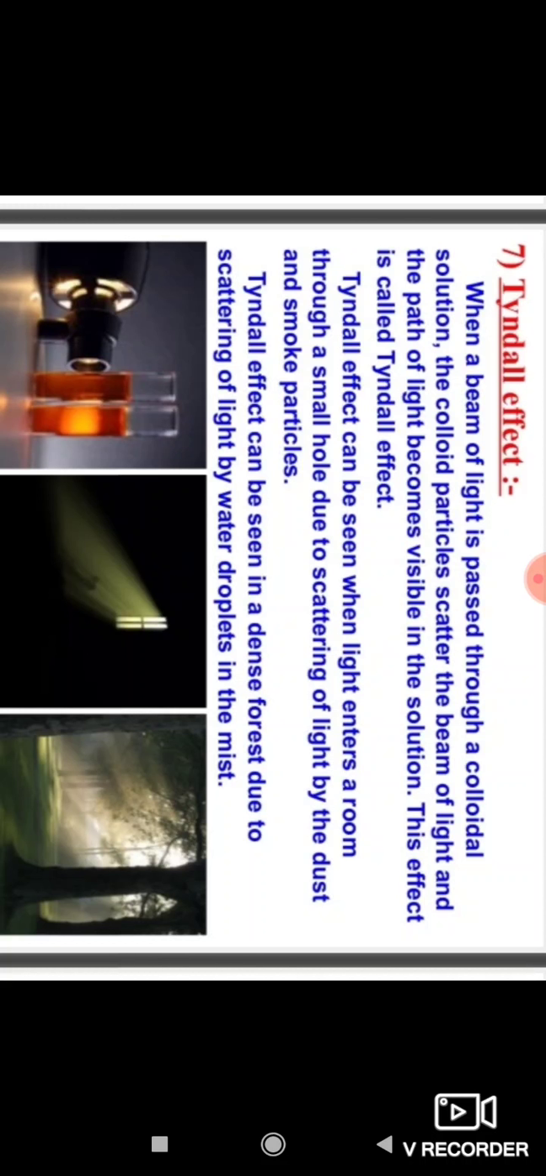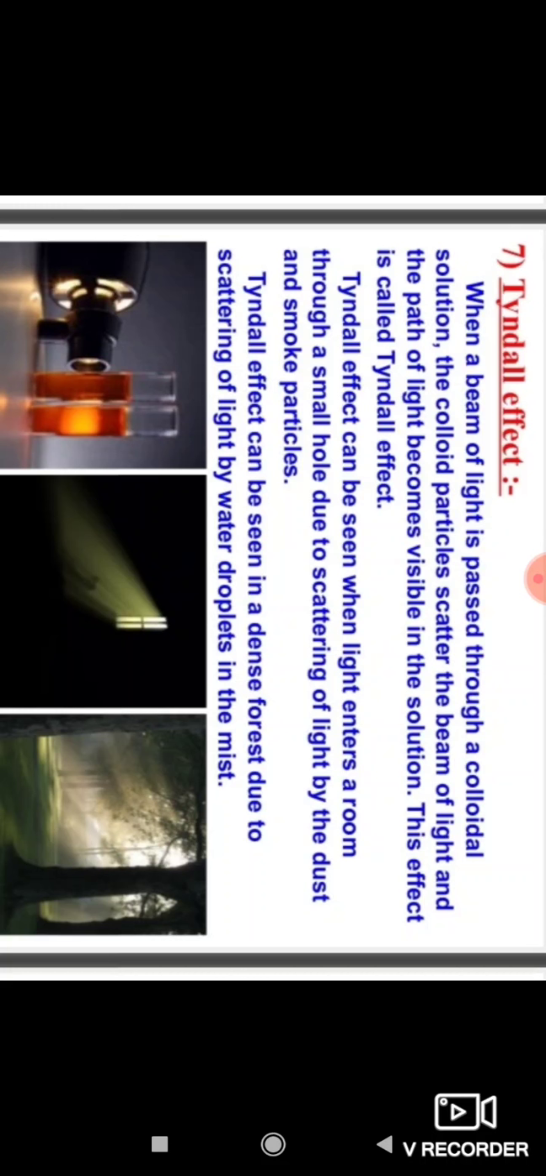Yes students, it is very important in your examination. What is the Tyndall effect? Tyndall effect means when a beam of light is passed through a colloidal solution, the colloidal particles scatter the beam of light and the path of light becomes visible in the solution. So this effect is called the Tyndall effect.